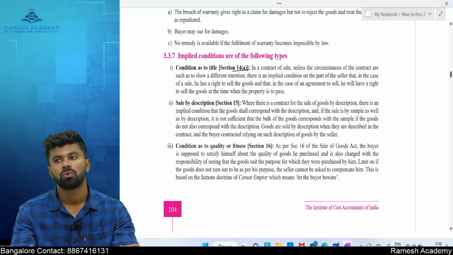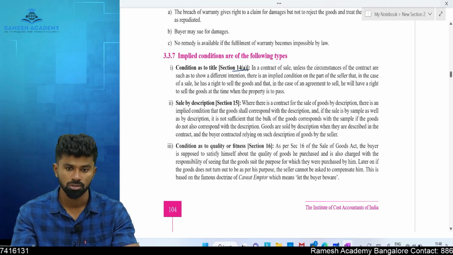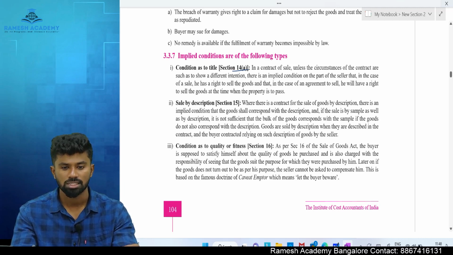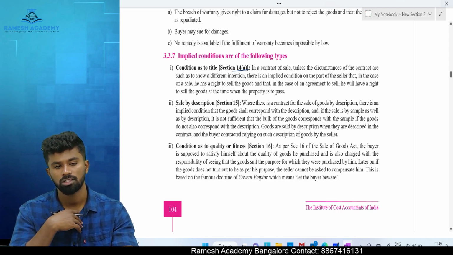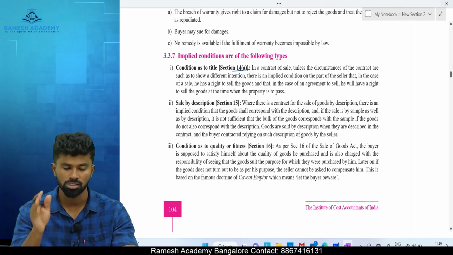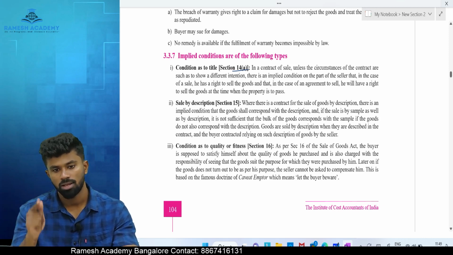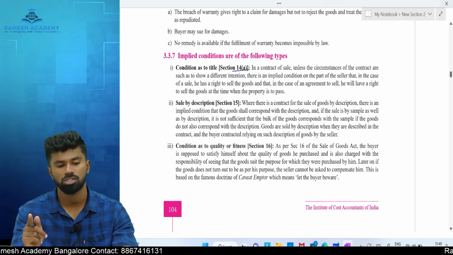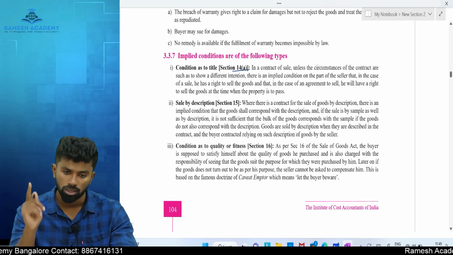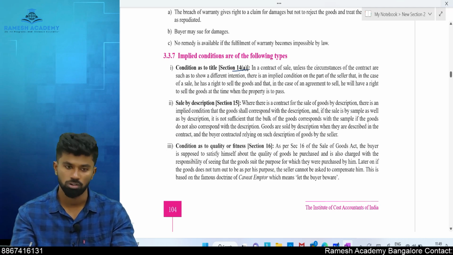Yes, because the ownership is not with me, correct? So when I am selling it, I shall be the owner, meaning I shall have a right to sell it. When I am agreeing to sell, at the time when the property is to pass from seller to the buyer, I shall have a right to sell it. If I don't have, it amounts to breach of an implied condition. The buyer can reject, plus he can sue for damages.